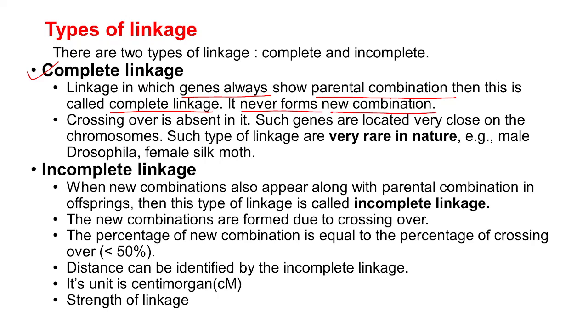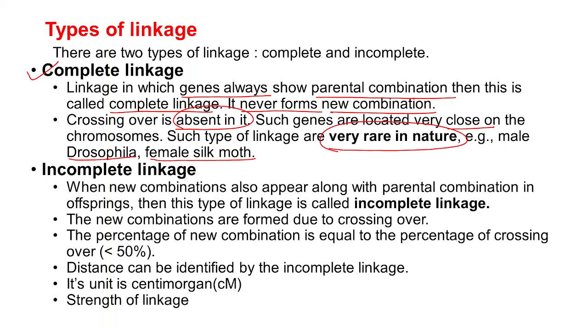They can never form new recombination, only parental combinations can be produced. No recombinations can be produced here. And the next point, crossing over is absent in it. Such genes are located very close on the chromosomes, and such type of linkage is very rare in nature. Example, male Drosophila, female silk moth.